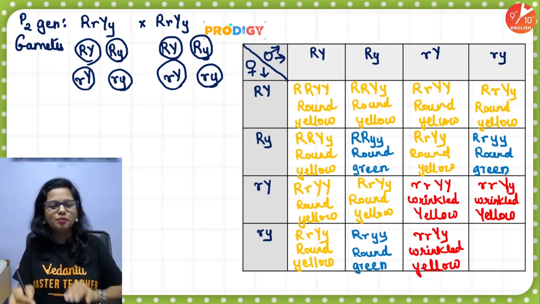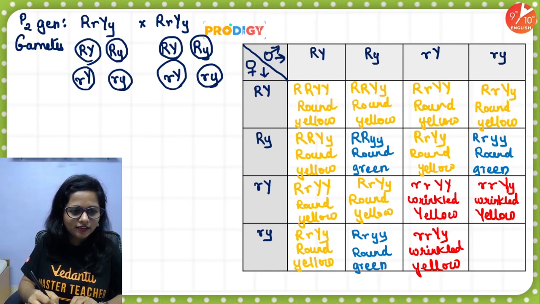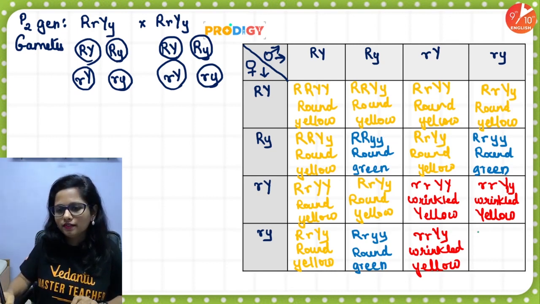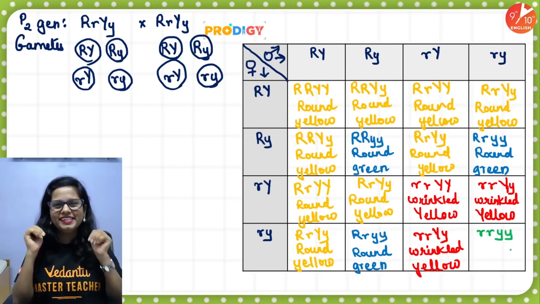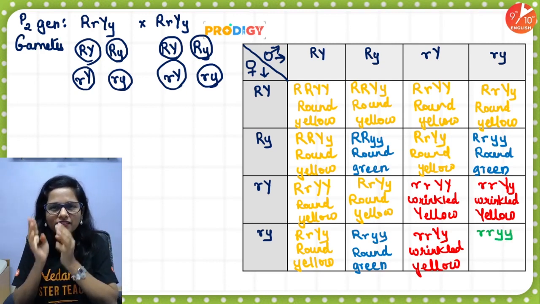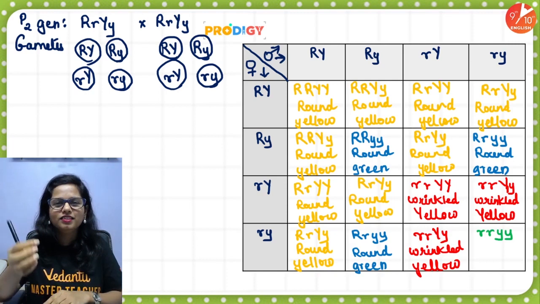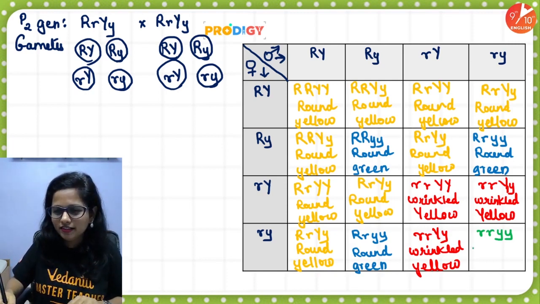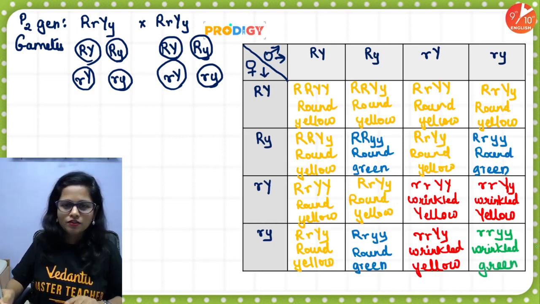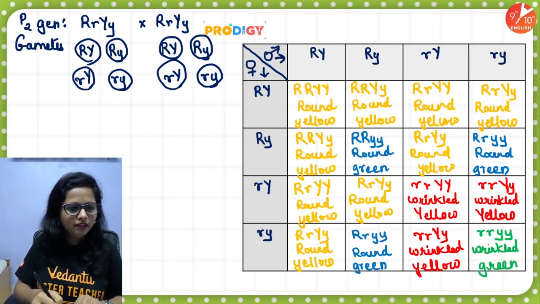And last but not the least, let me pick up another color. Small r, small y. Yay! The missing wrinkled green seed is finally obtained. So yeah, let's write down wrinkled green. So now see the fun, people.